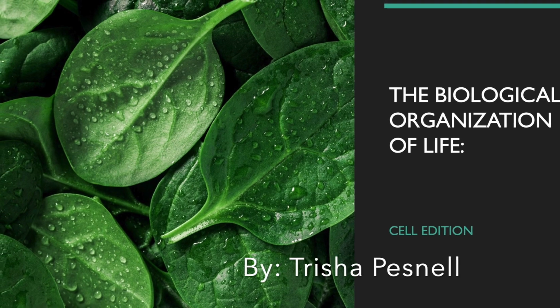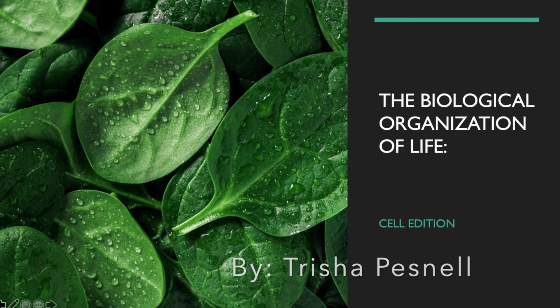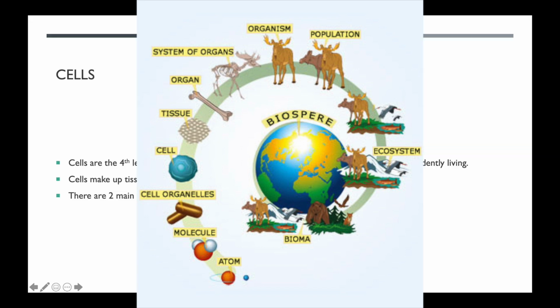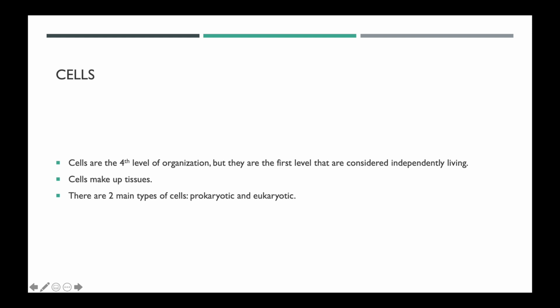The biological organization of life, cell addition. There are 12 levels of biological organization, starting with the atom at the smallest and ending with the biosphere being the biggest. Each level makes up the next level. For example, atoms make up molecules, and molecules make up organelles. Cells are the fourth level of organization, but they are the first level that is considered independently living.